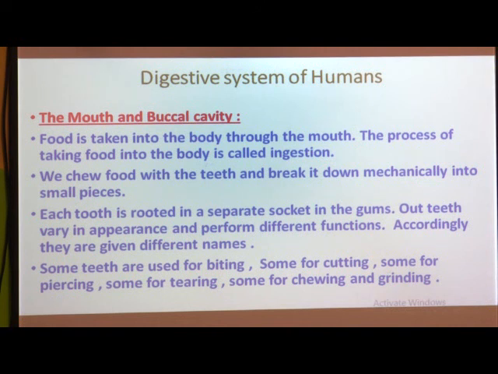At that time you saw that there are different types of teeth, and the appearance of our teeth is not the same or similar. It is different from each other. You can see there are three or four types of teeth in our mouth, and not only their structure but also their functions are different.